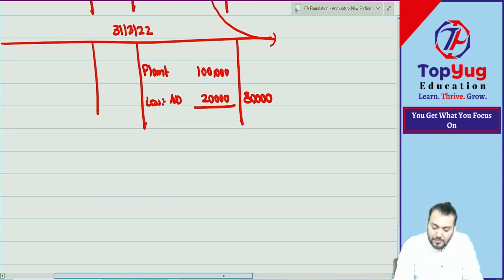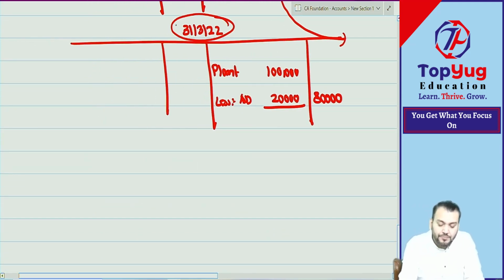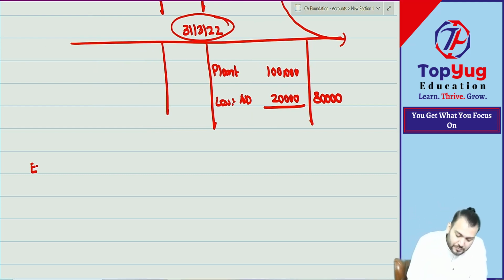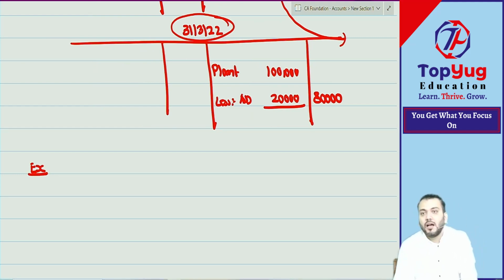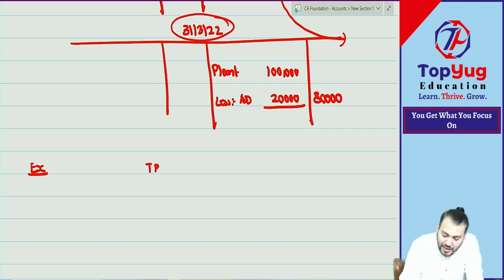Right now we have done the accounts for this year. Now I am just giving one example. I will give you the trial balance as on 31st March 2022.